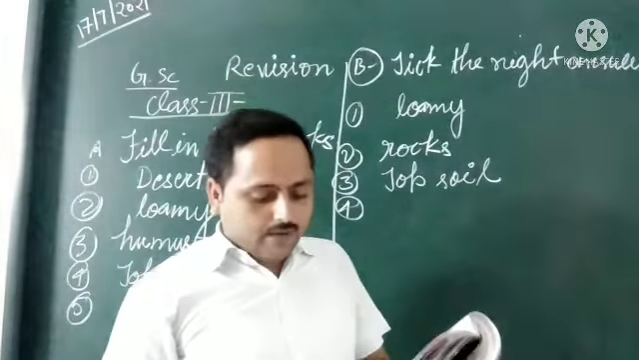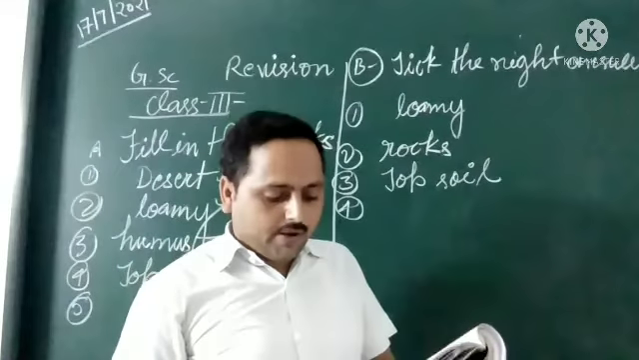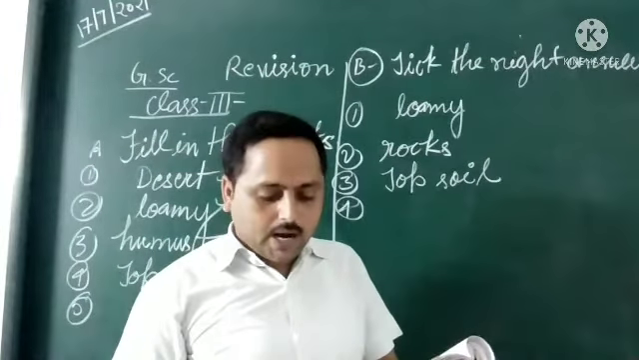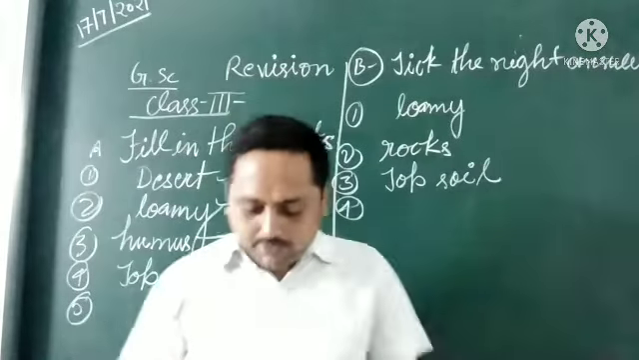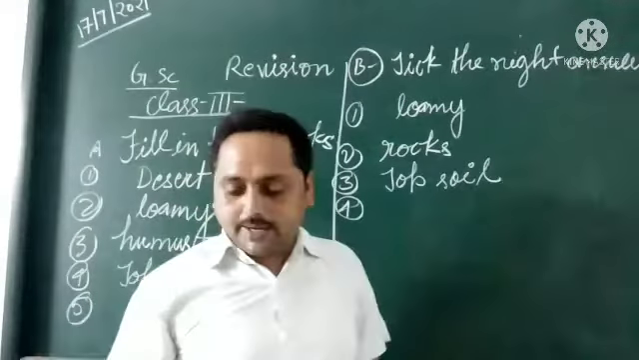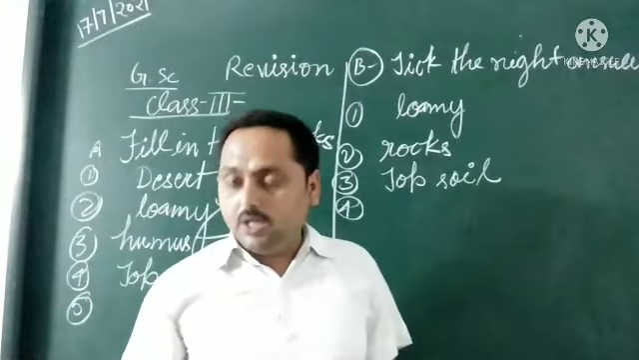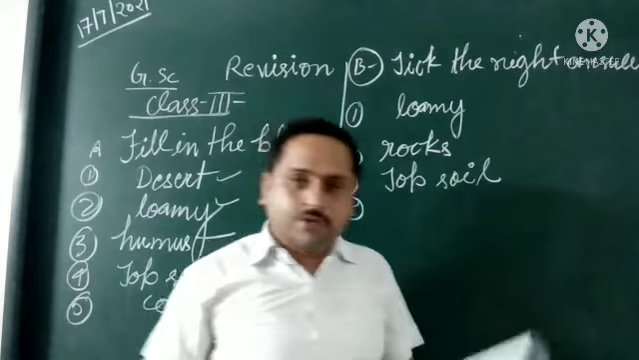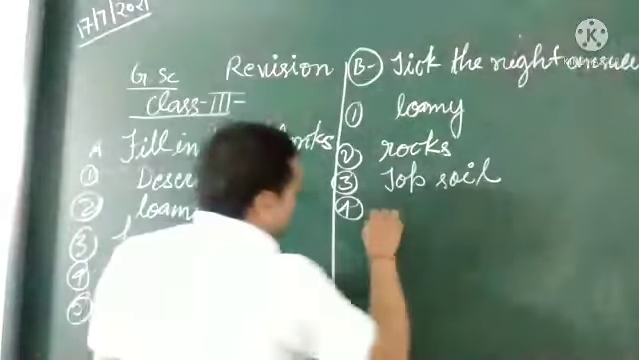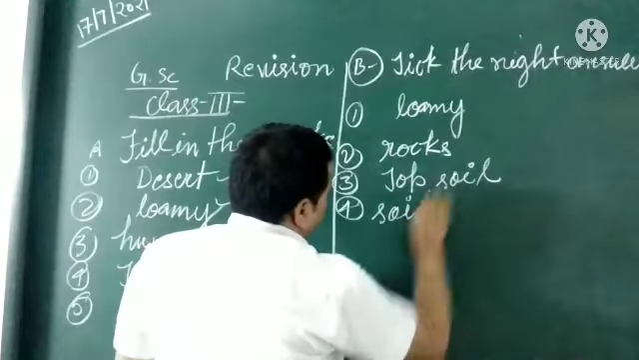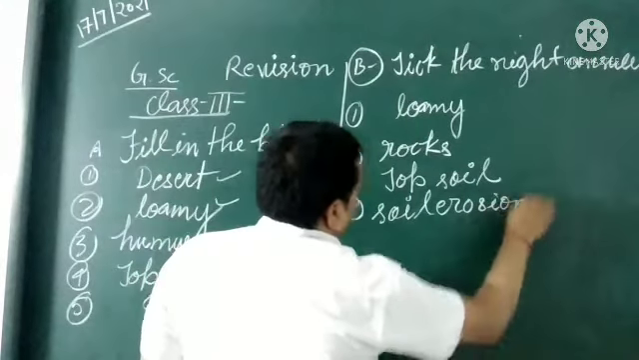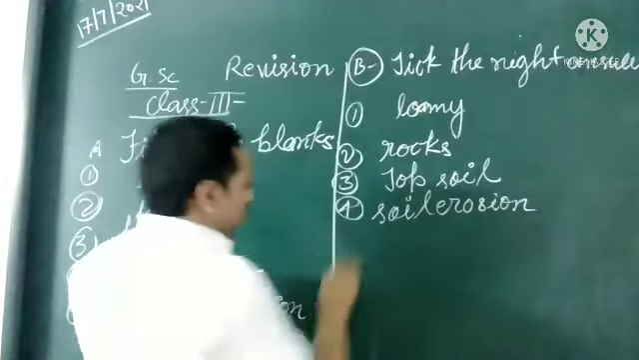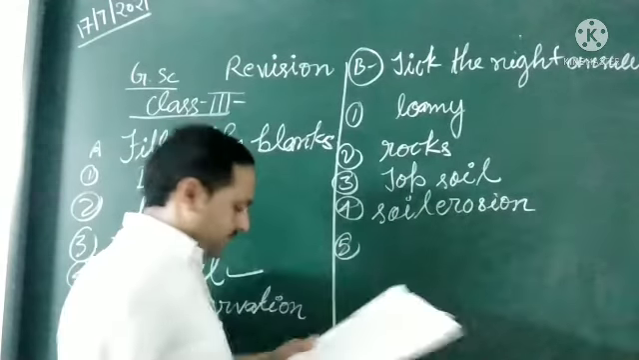Fourth: wearing away of soil by wind, rain and running water is called soil erosion. That is soil erosion.